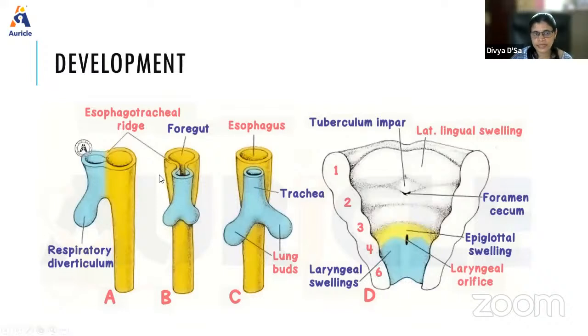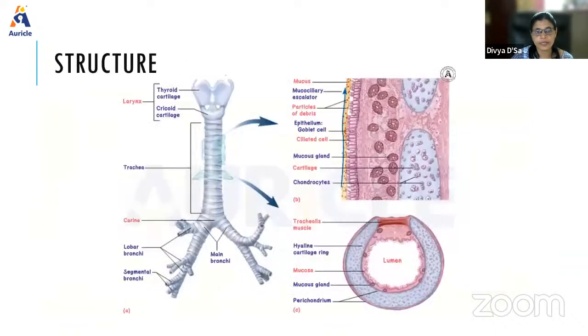It is formed as a respiratory diverticulum from the foregut, where the esophagus forms. The trachea is formed when the groove gets separated by the approximation of these two ends; the septum forms and separates and divides it into two portions, which form the bronchi and the lung.